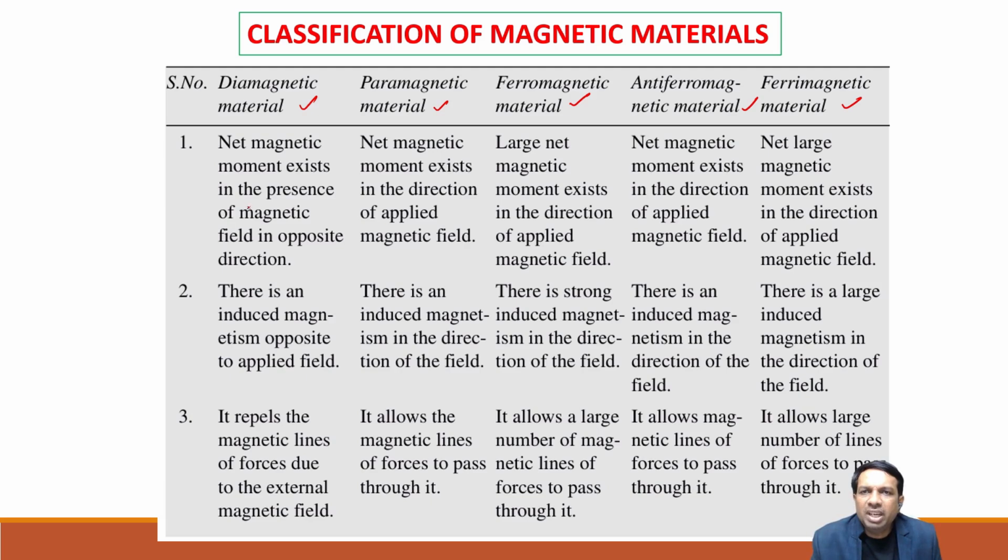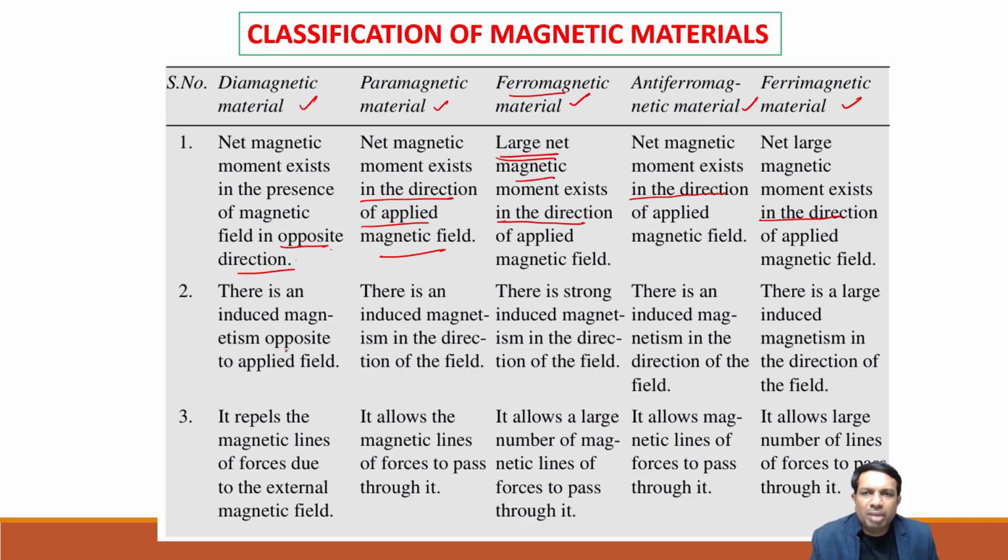Net magnetic moment exists in the presence of a magnetic field in the opposite direction. Net magnetic moment exists in the direction of the applied field. For diamagnetic it is in the opposite direction; all the remaining ones are in the same direction as the applied magnetic field. But for ferromagnetic material, it is a large net magnetic moment.